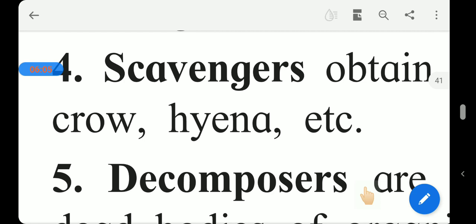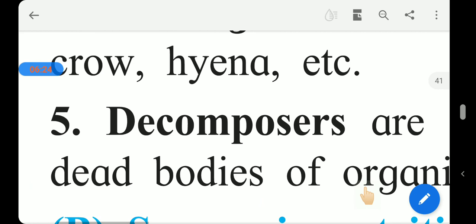Decomposers clean and conserve the environment while feeding on this dead decaying matter. If the decomposers were not there, then the garbage of those bodies would go on collecting. So they play a very important role in the environment.